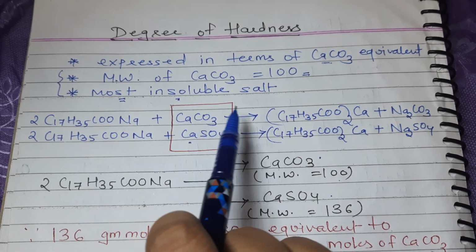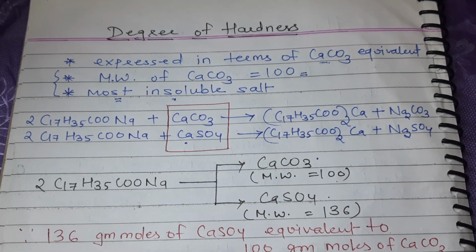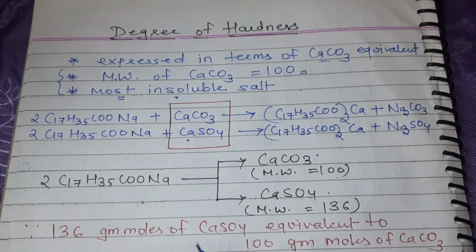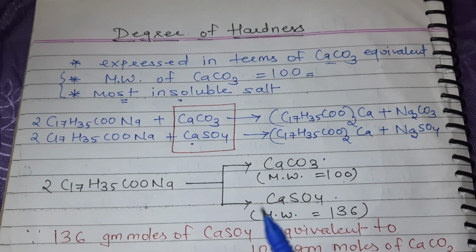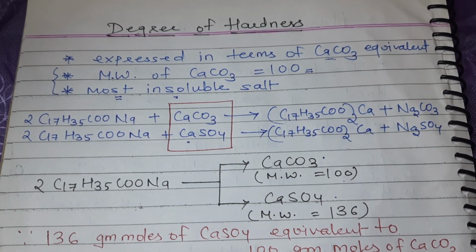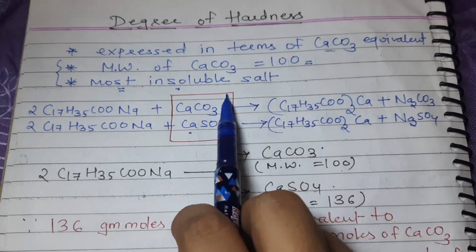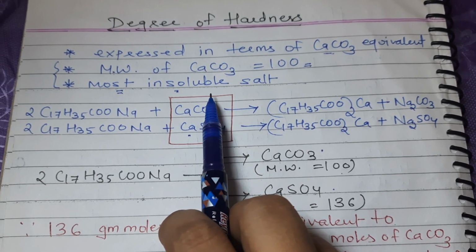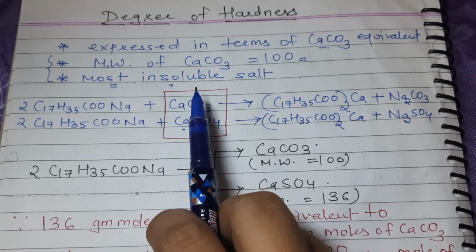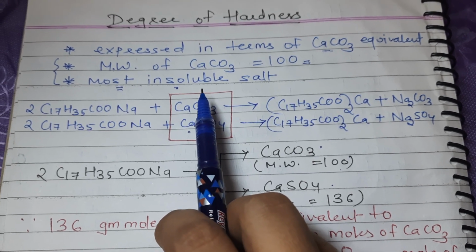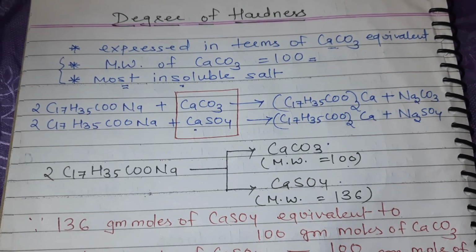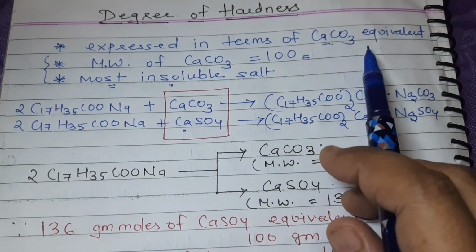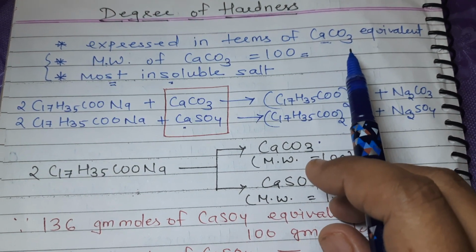It is the most insoluble salt among all the hardness causing salts. जितने भी सॉल्ट हो सकते हैं जिससे हार्डनेस होती है पानी में, उन सभी में this calcium carbonate is the most insoluble one. It means it gets easily precipitated in the water. So we express hardness in terms of calcium carbonate equivalent.